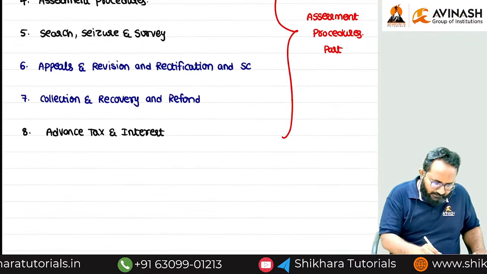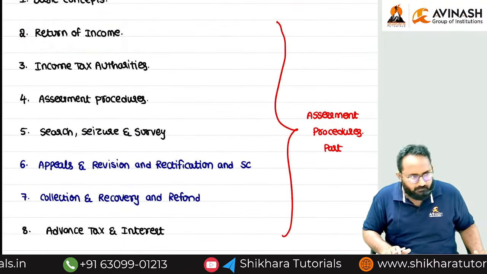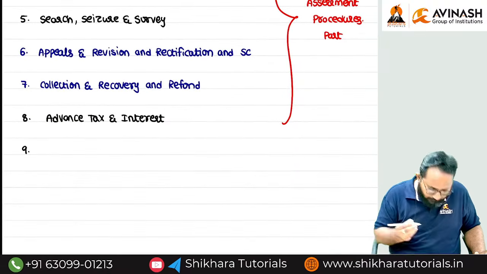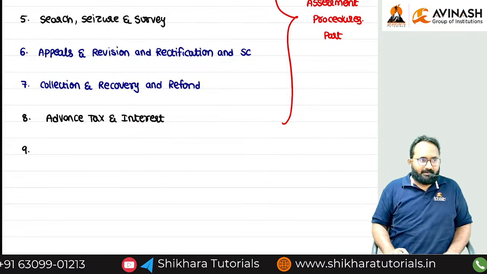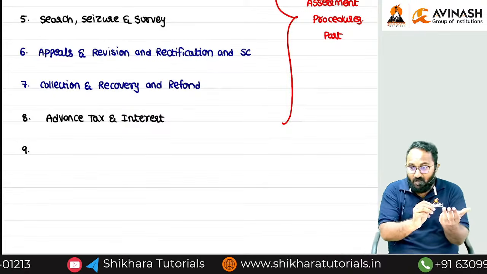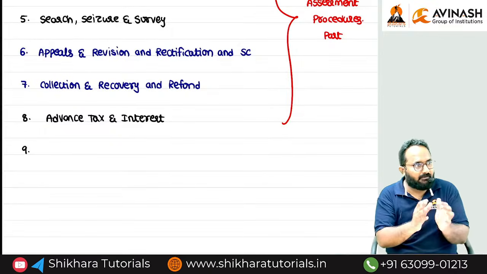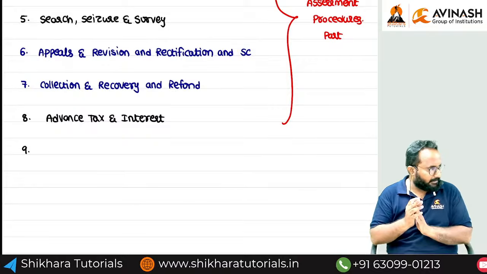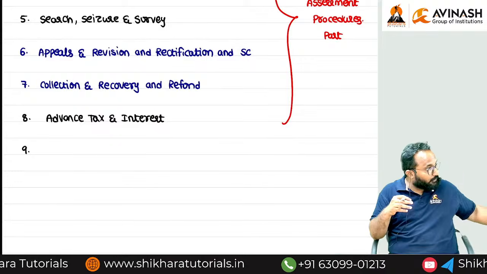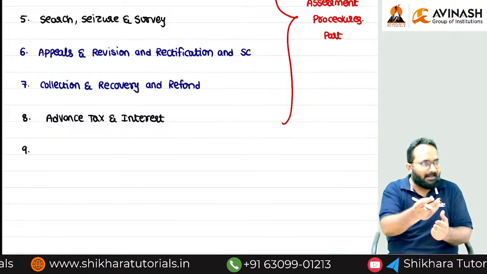Okay, sir, one more chapter. Technically, it forms part of the return of income chapter only, but we'll discuss it as the 9th chapter. What is that? Updated return. What is that concept? Updated return. It is one type of return. Loss return, revised return, normal return are there. Like that, we have one more type of return, the updated return. Updated return means, for example, I have not filed the last 2 to 3 years' returns at all. Can I file now? Yes, you can file now. That is only called an updated return.